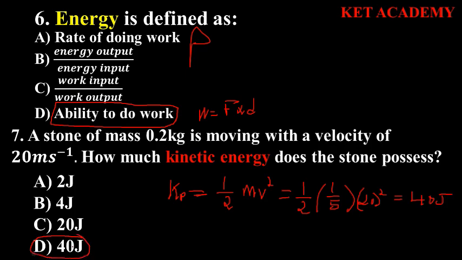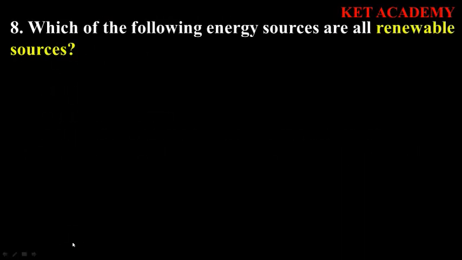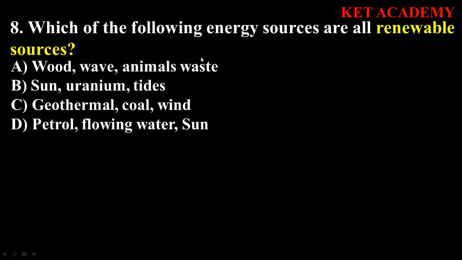Okay. Now question 8 says, which of the following energy sources are all renewable sources? When you talk of renewable energy sources, these are sources of energy that don't get finished. We continue to use them over and over again. Now let's look at our options. The first one says wood, waves, animal waste.